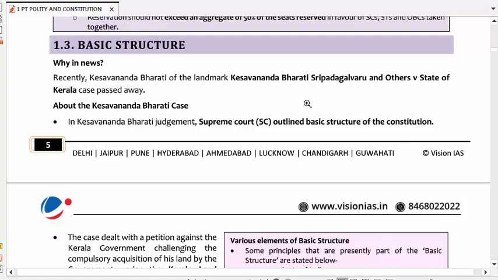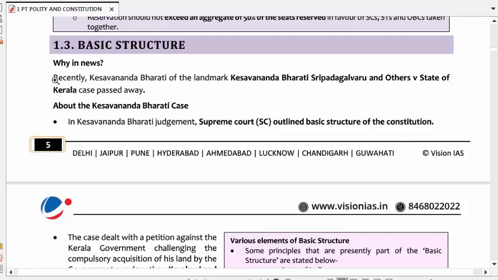Today we will discuss the third subtopic under issues related to the Constitution. Today's topic will be the basic structure. So why is this topic in the news? Because a famous personality, Kesavananda Bharati, recently passed away, who is related to a judgment in which the Supreme Court gave a famous doctrine, the basic structure doctrine. So let's discuss the topic.